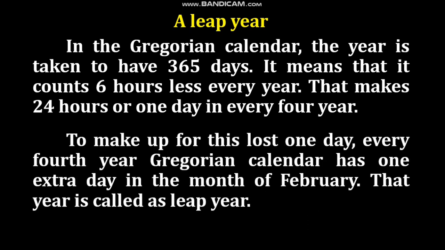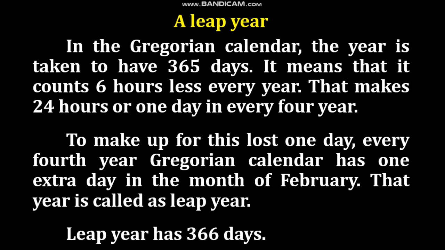To make up for this lost 1 day every 4th year, the Gregorian calendar has one extra day in the month of February. That year is called a leap year. A leap year has 366 days instead of 365 days, and the month of February has 29 days instead of 28.